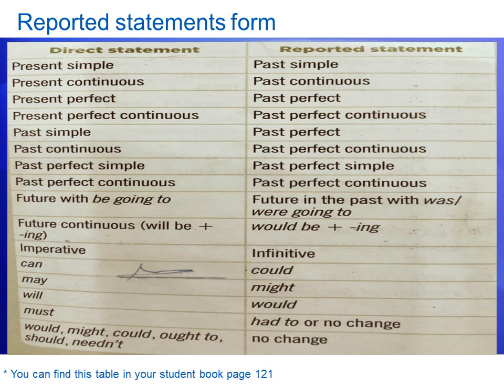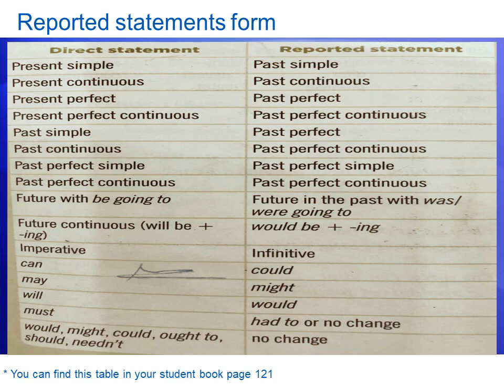Now with the future, it will be going to. When we say I am going to play football, for example, the future in the past is was or were plus going to. Am, is, are become was, were. I was going to play football. Future continuous will be plus ing becomes would be plus ing.